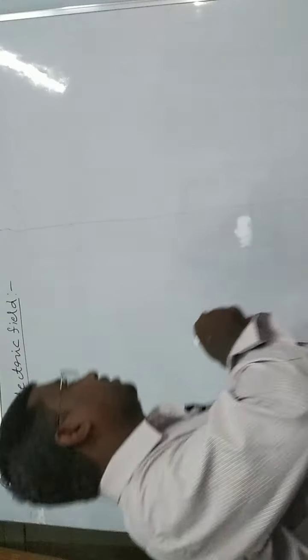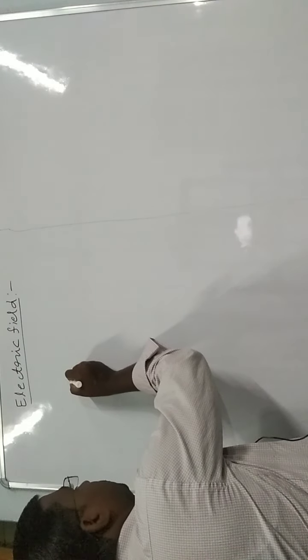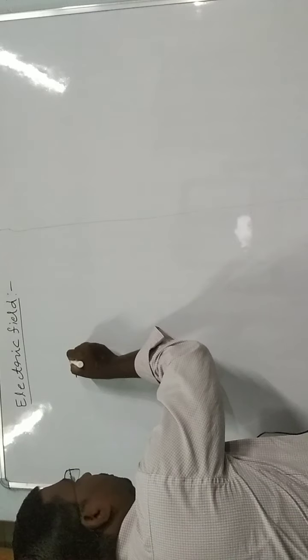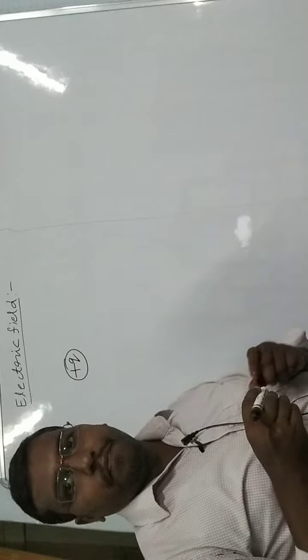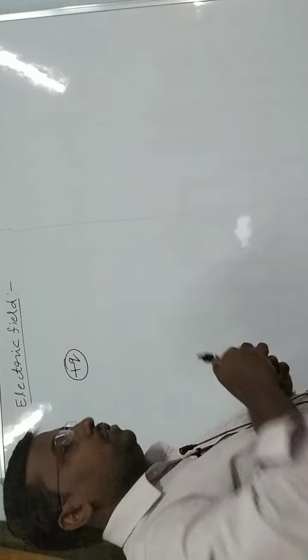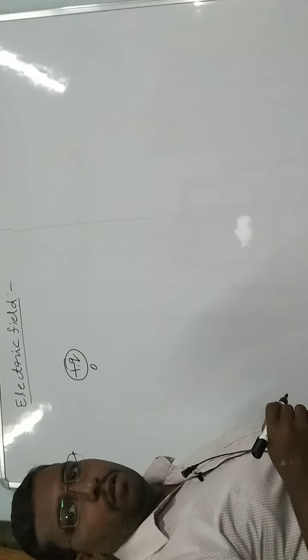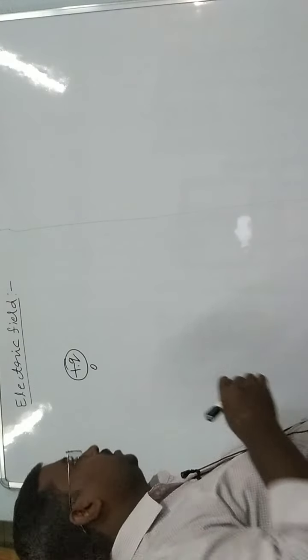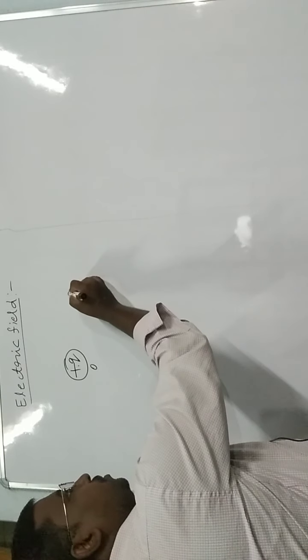Like we represent, suppose we take one positive charge plus Q, and it is at the origin point O. Now we can take another charge plus Q naught.